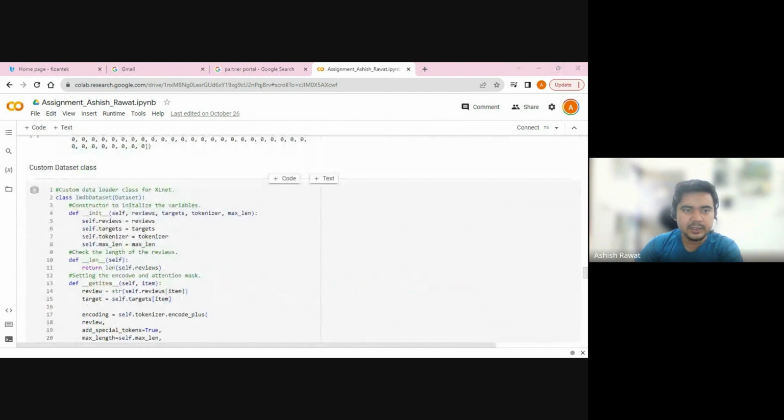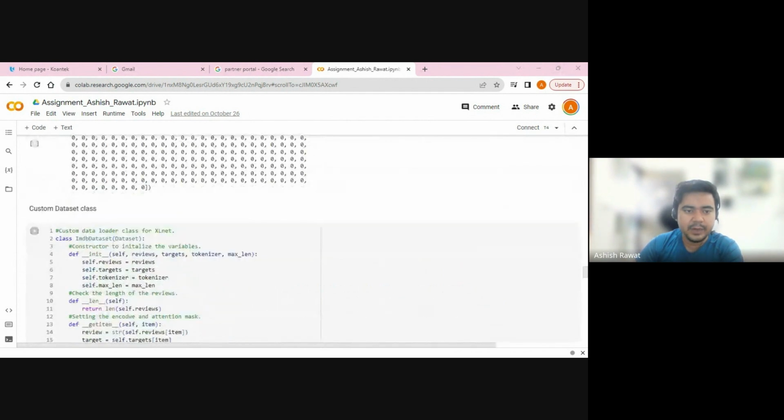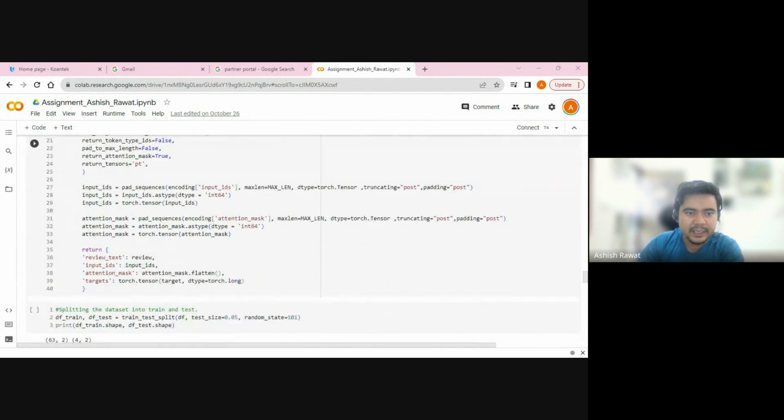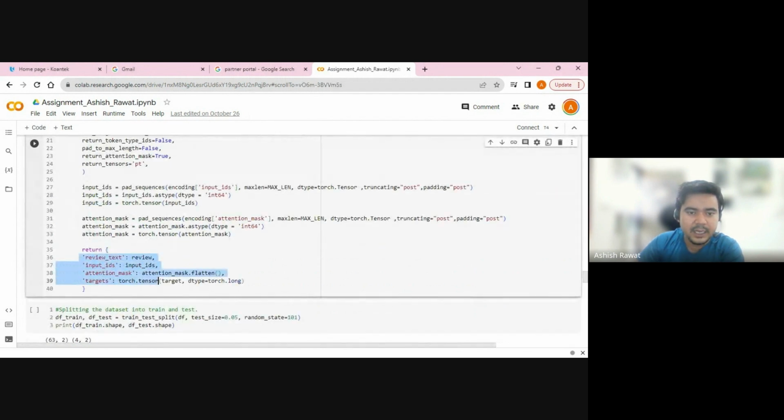This is the custom data class that we derived. When we pass the data set to the tokenizer, it looks like the target, tokenizer and max length columns. In the end we are returning those things, and the return will be the review, input IDs, in a dictionary format.